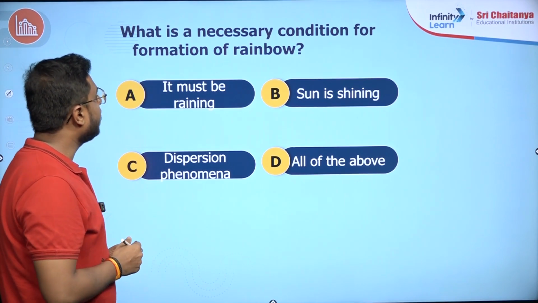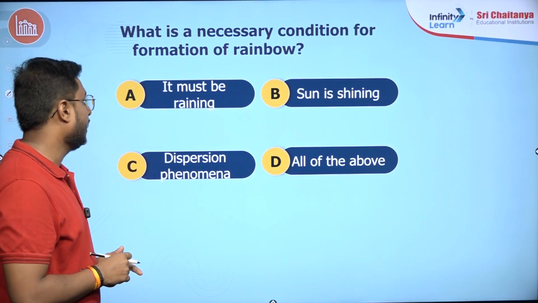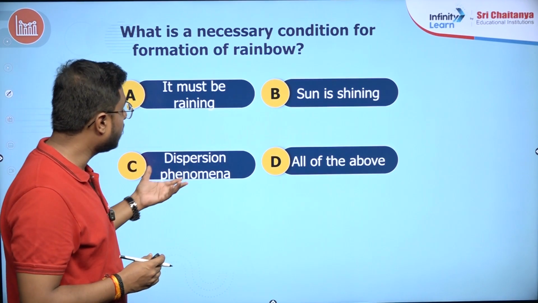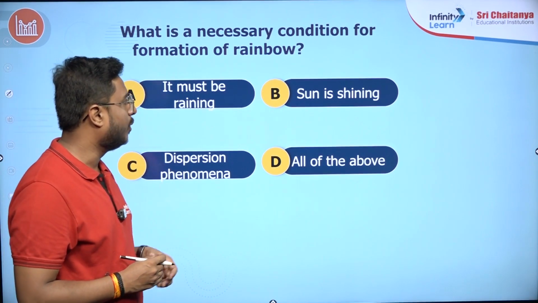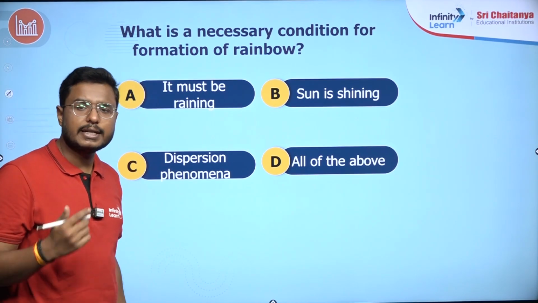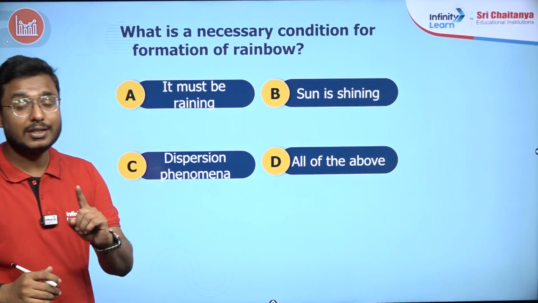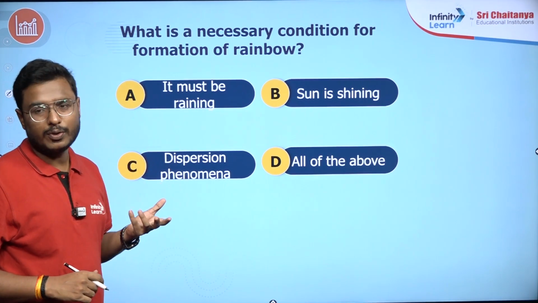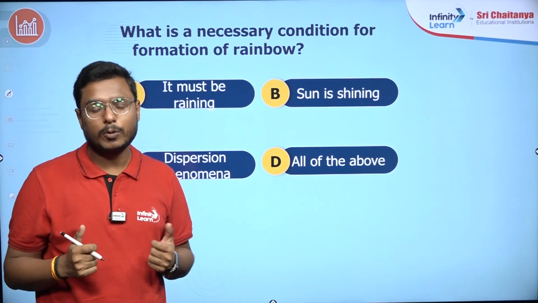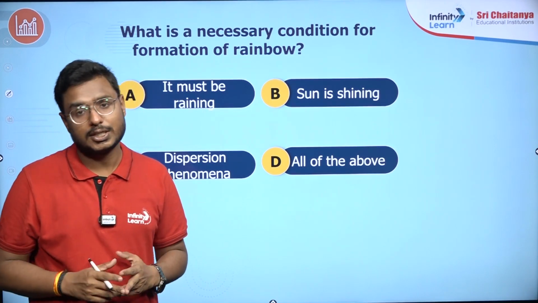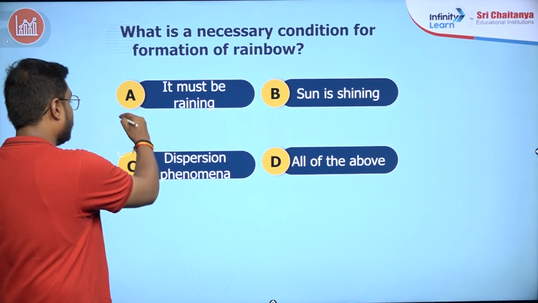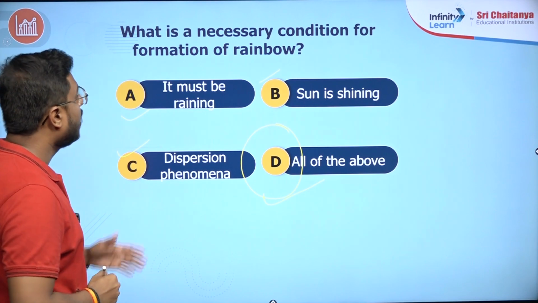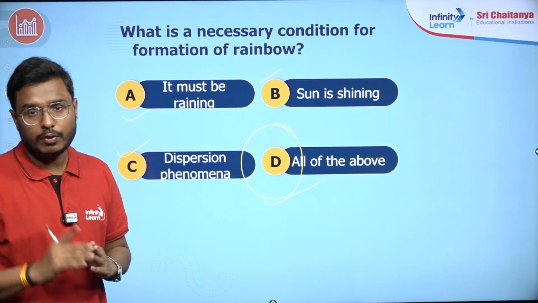Next question: what is the necessary condition for the formation of a rainbow? Option A, it must be raining. Option B, the sun is shining. Option C, dispersion phenomena. Or D, all of the above. So students, just think about it. What are the necessary conditions for the formation of a rainbow? Definitely the sun is required, right? That is where the white light is coming from. Definitely rain is also required, because we require those small rain droplets present in the atmosphere, which cause the dispersion phenomena, and dispersion must happen there. So all of them are correct. Definitely the D part here is the right answer. All of the above are necessary conditions for the formation of a rainbow.